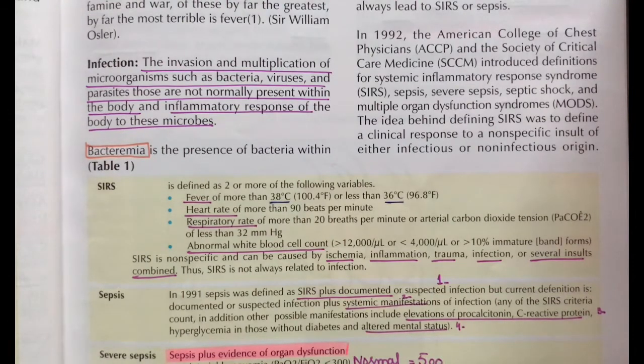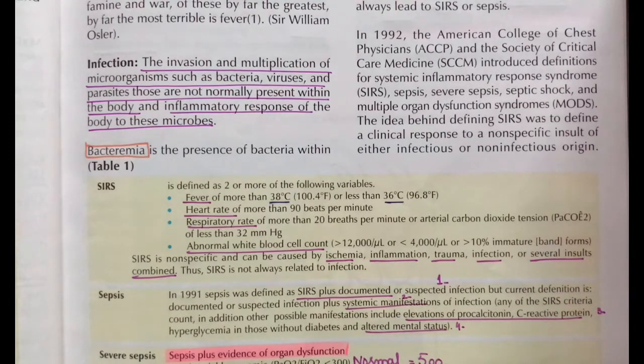What is then sepsis? In order to remember sepsis, take all the factors that are present in the systemic inflammatory response syndrome, plus a documented or suspected infection, along with systemic manifestations, along with elevations of procalcitonin, C-reactive proteins, and hyperglycemia in those patients who are non-diabetic, along with altered mental status. Four things need to be remembered along with systemic inflammatory response syndrome.